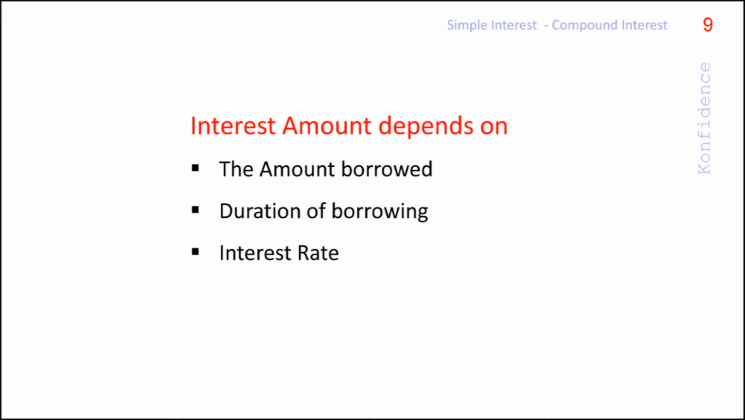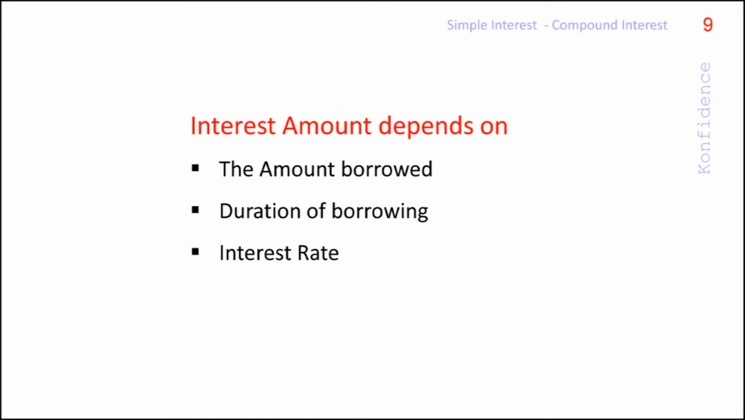If the interest rate is given as 10% per annum, what it means is the fee is rupees 10 for every 100 rupees for a 1 year period. If the interest rate is given as 5% per month, it means that the fee is rupees 5 per 100 rupees for a period of 1 month.